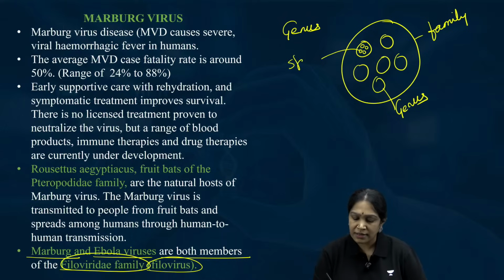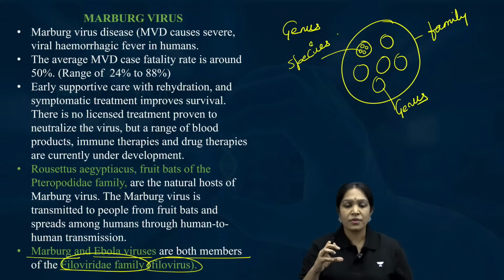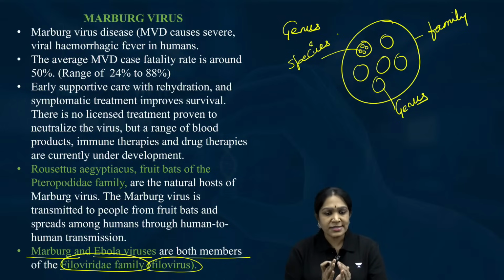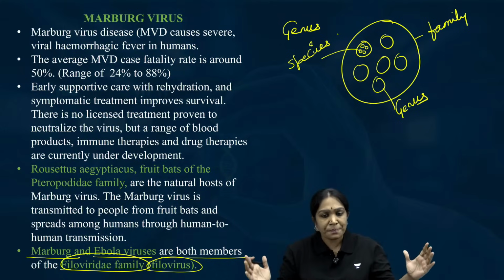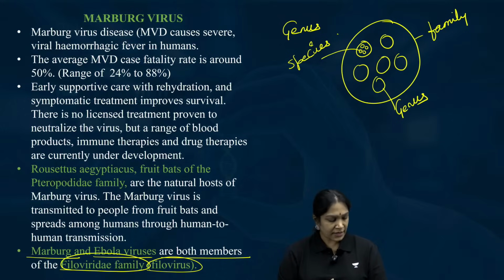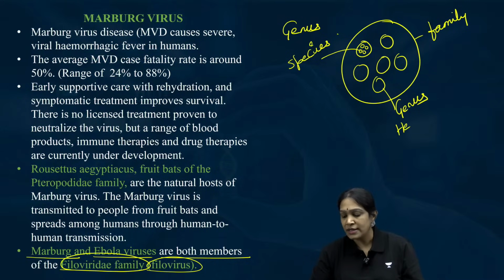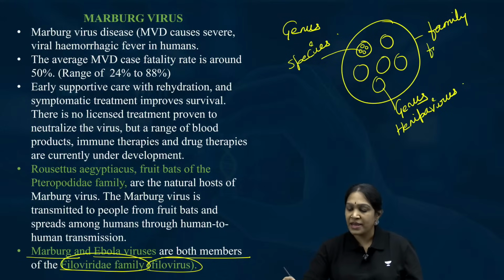Species is a smaller group, genus is a bigger group, and family is a much bigger group. So Marburg virus and Ebola virus both belong to the family Filoviridae, and they both belong to the genus called Nipah virus.